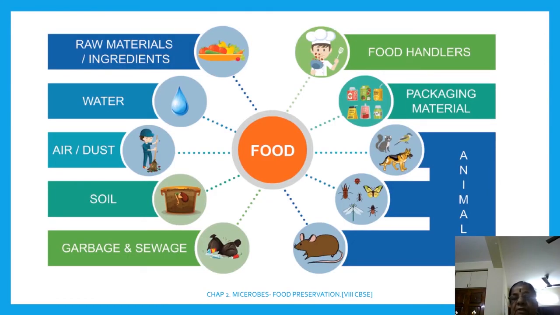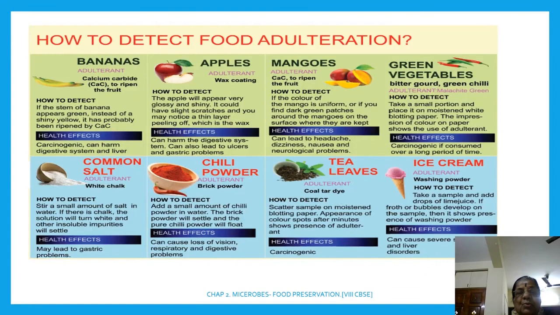The food is getting affected in different ways: food handlers, how we are using the food, packaging material, and microbes, animals which take the food, like flies, which sit in the food storage, garbage and sewage, soil waste, air and dust, water, raw materials and ingredients. This is a self explanatory additional point, just understand it.